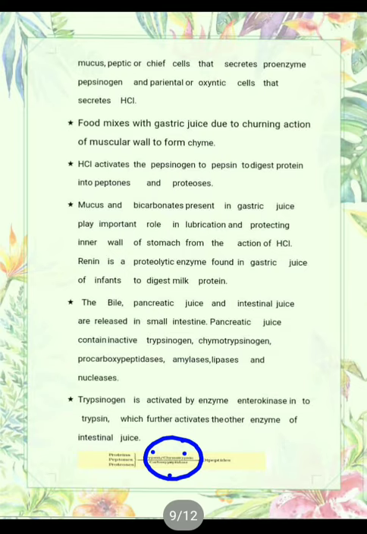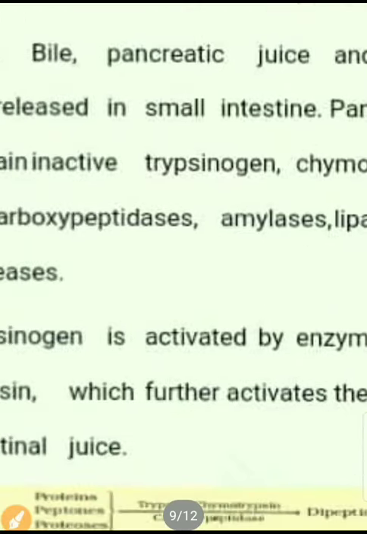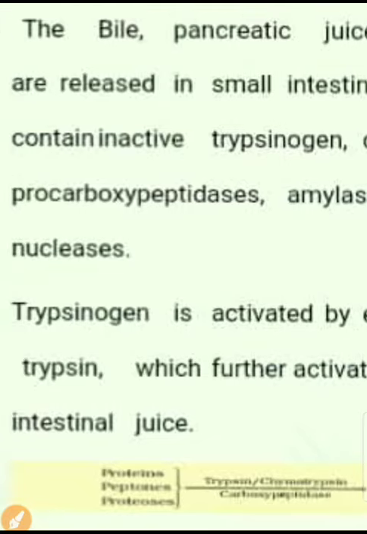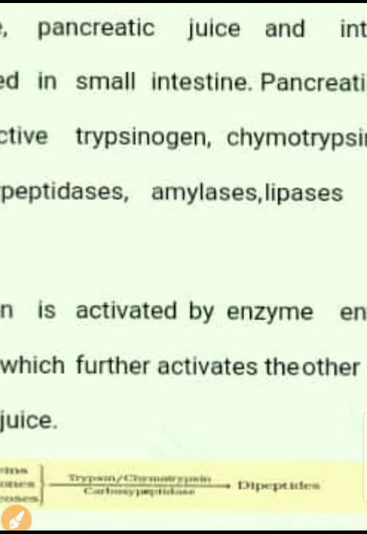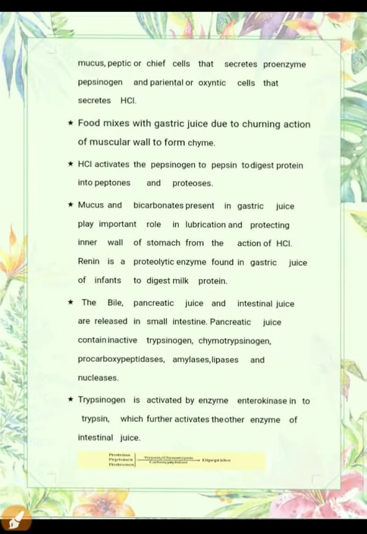So you can see the proteoses and peptones, which are formed during the digestion of proteins in the stomach, are digested by trypsin, chymotrypsin and carboxypeptidase into dipeptides. Dipeptides means they contain only two amino acids. Now they have to be converted into single amino acids with the help of further enzymes.